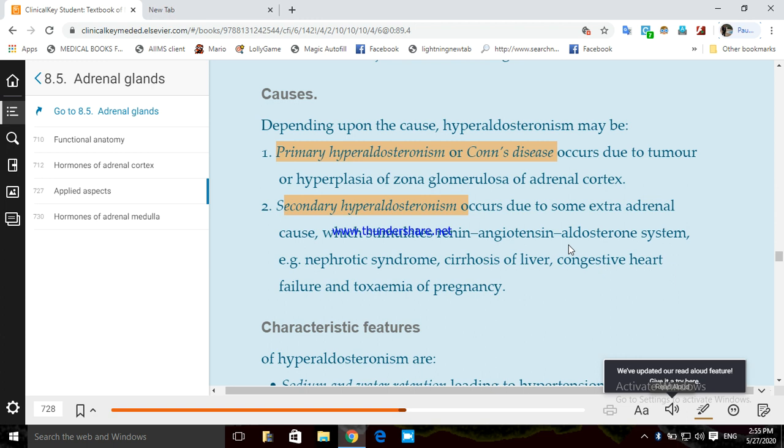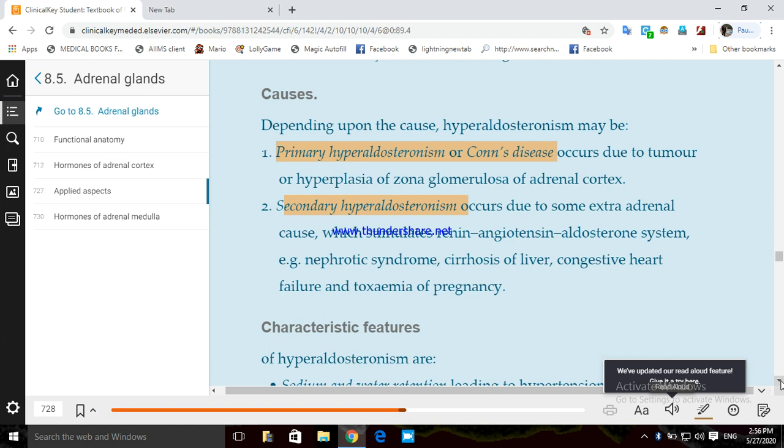So some other system or some other disease which can stimulate the RAS system will be known as secondary hyperaldosteronism, right? So it is nephrotic syndrome of the kidney, cirrhosis of the liver, congestive heart failure, or toxemia of pregnancy. These are conditions, of course, extra-adrenal, not related to the adrenal, but they stimulate the RAS system and hence increase aldosterone.